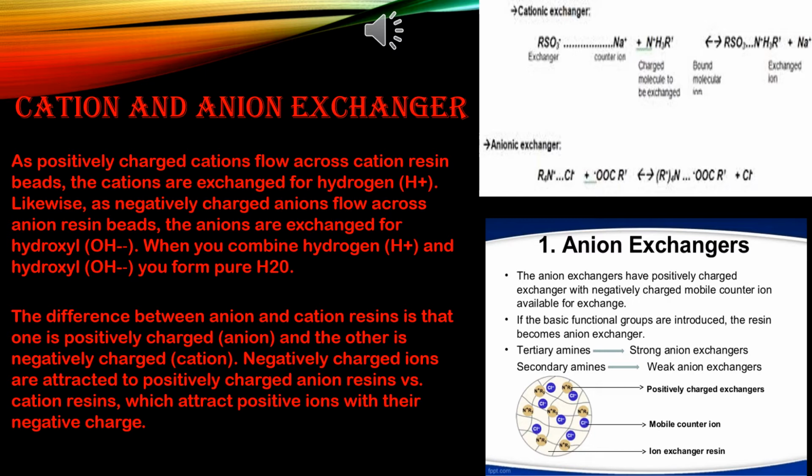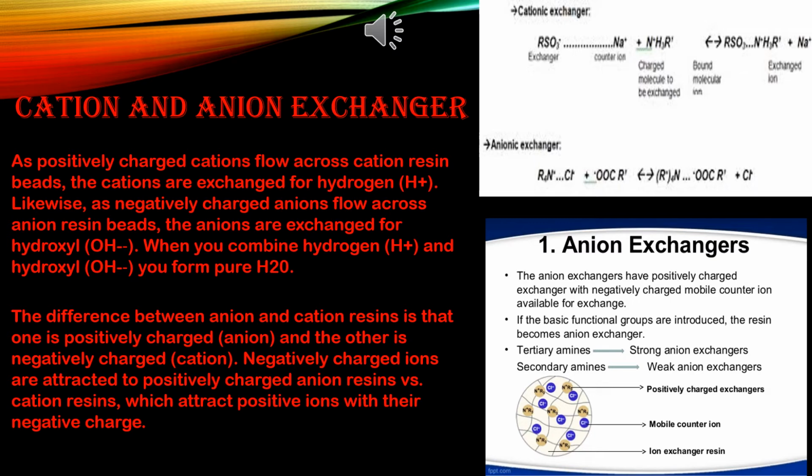Now see the diagram. Anion exchangers. The anion exchangers have a positively charged exchanger with negatively charged mobile counter ion available for exchange. They are called mobile because they are not static; they are always movable. Next, if basic functional groups are introduced, the resin becomes an anion exchanger. Tertiary amines, which are completely organic compounds, are strong anion exchangers. Secondary amines are weak anion exchangers. Amine is a group with the bond NH2, in organic chemistry.